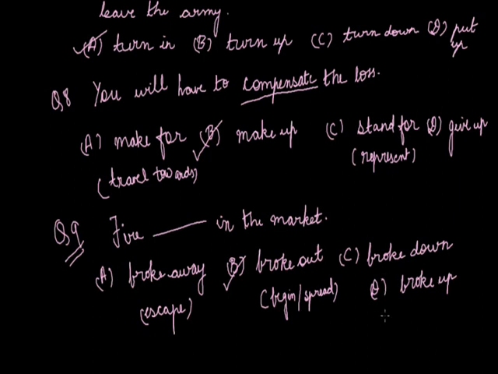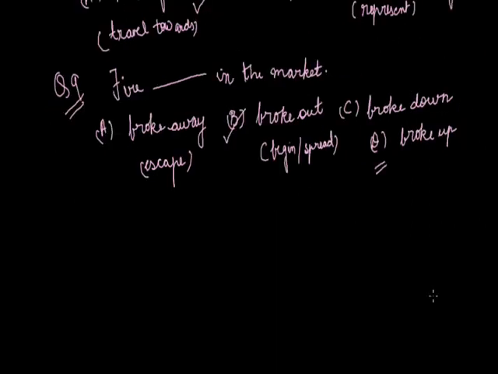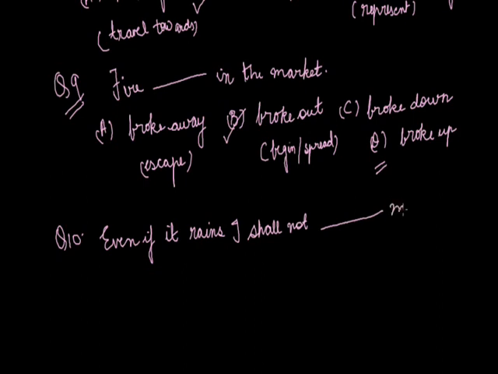And if we talk about the last option D, broke up, it means to end a relationship. It is also not suitable according to the context. So the correct and most suitable option will be B, broke out, right? Let's move to our next question. Question number 10. Even if it rains, I shall not blank my journey.